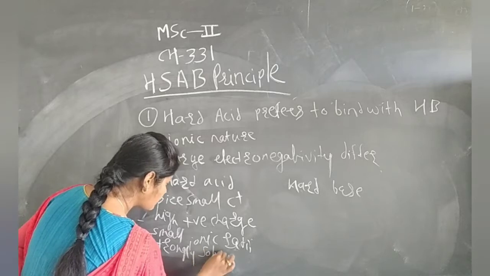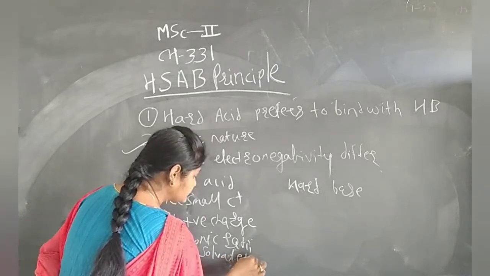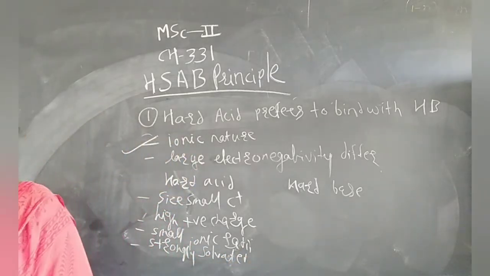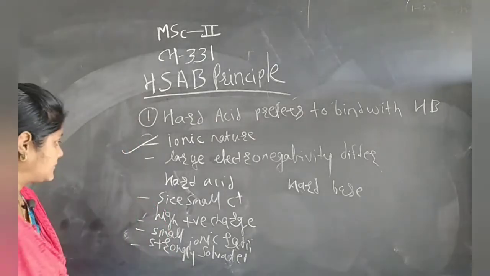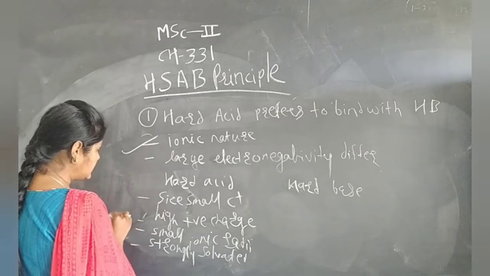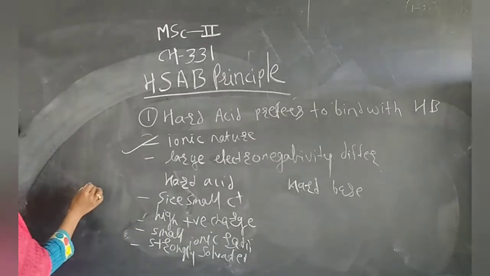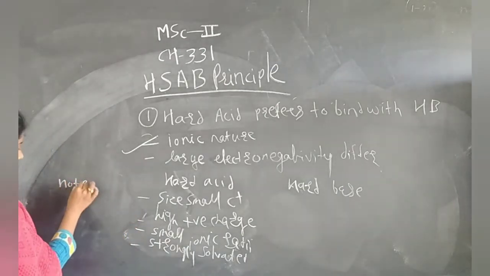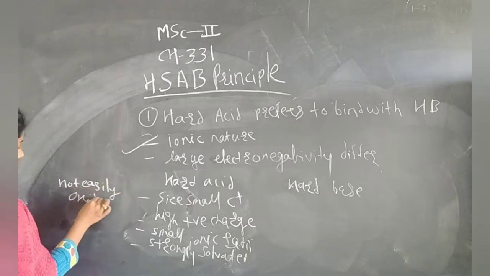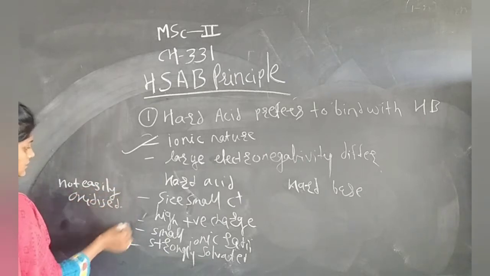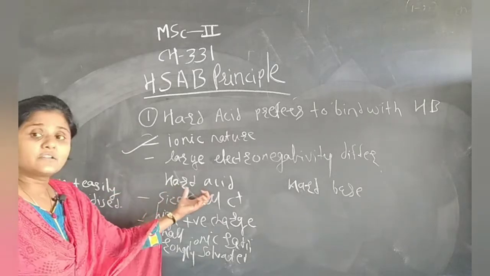And they are not easily oxidized. I mentioned this point here. Not easily oxidized. Okay. So, hard acid, which acid?